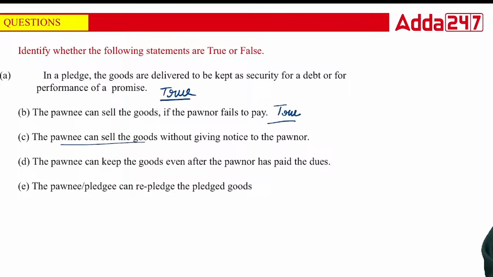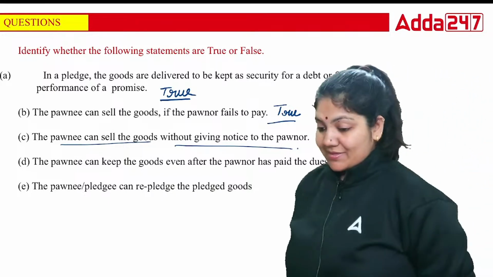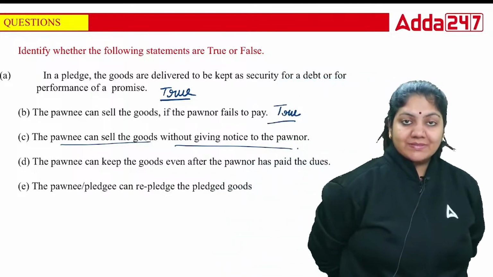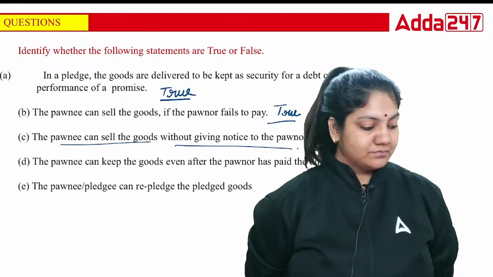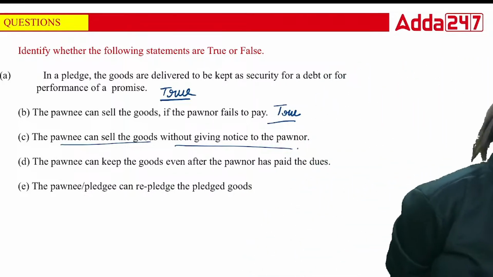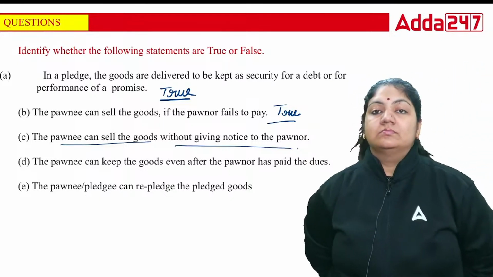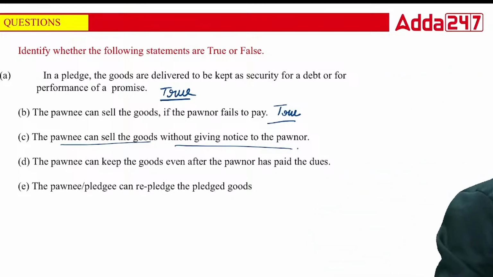The pawnee can sell the goods without giving notice to the pawner. It means the notice is necessary. Tell me. Notice is necessary. Very important question. So here class, the pawnee can sell the goods without giving notice. This is absolutely false. Notice is required.